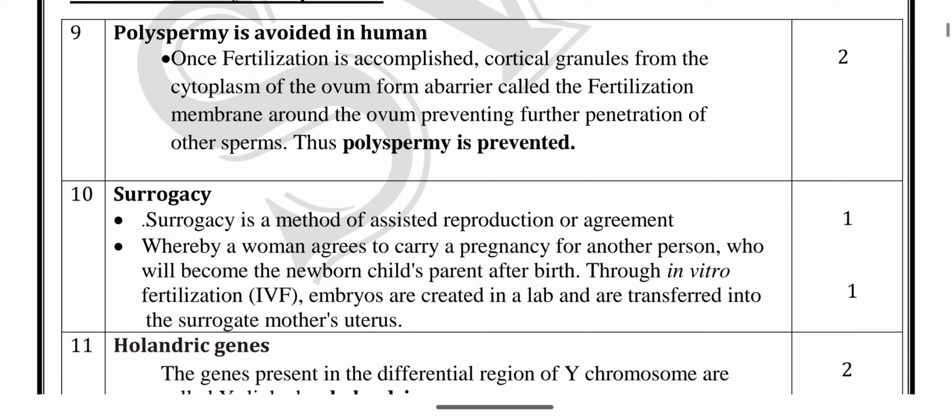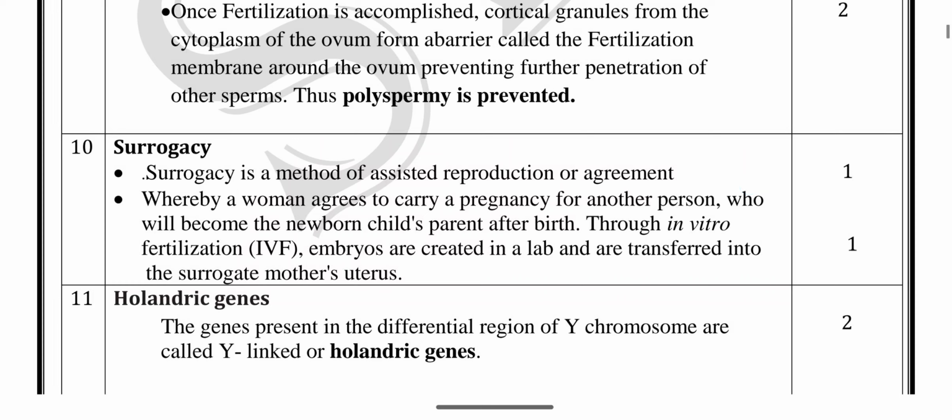Next, question number 10, surrogacy. The question is taken from chapter 3, and it appeared in a previous year's question paper. Surrogacy is a method of assisted reproduction or agreement, for which we have 1 mark. Whereby a woman agrees to carry a pregnancy for another person, who will become the newborn child's parent after the birth.